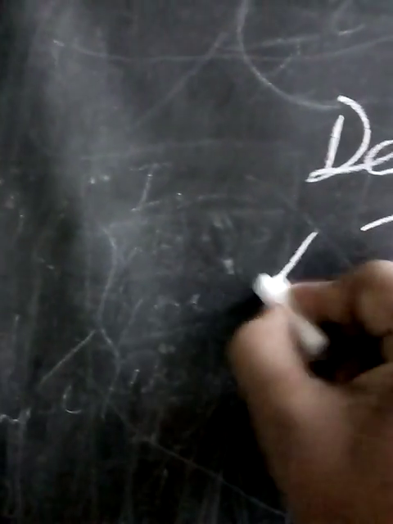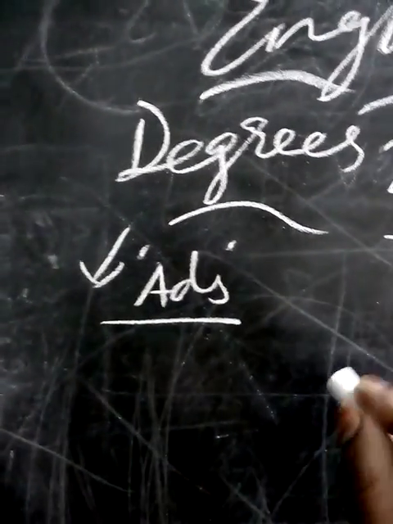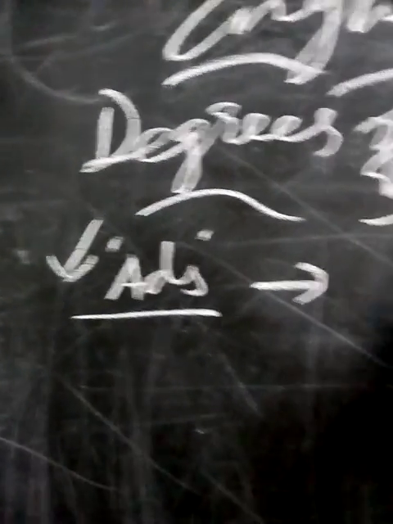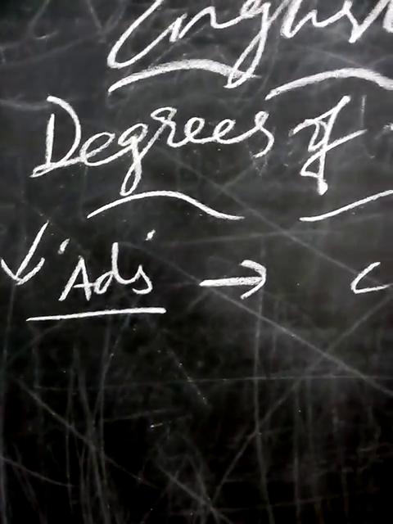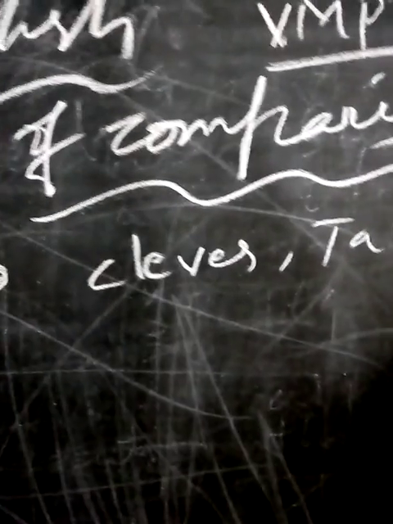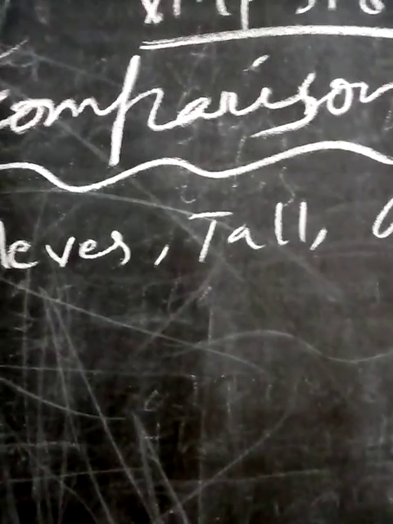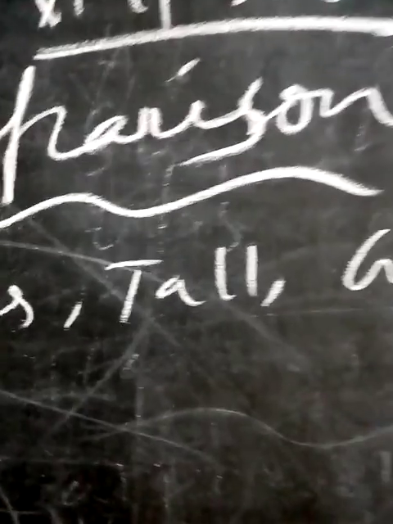In this we use the parts of speech adjective. For example, clever, tall, good. These all are adjectives. We use only adjectives. Clever, tall, good are some examples of adjectives. In degrees of comparison, the part of speech we use is adjective.